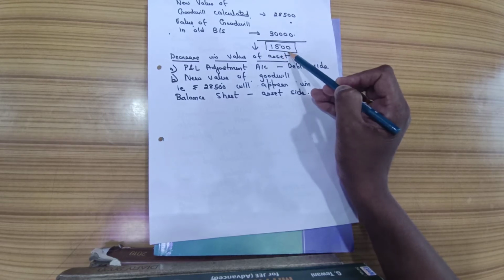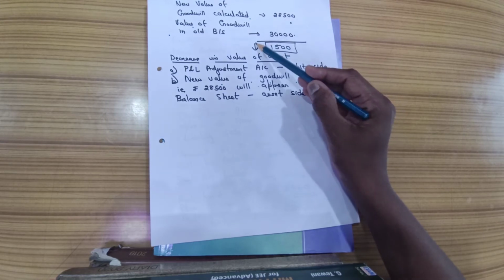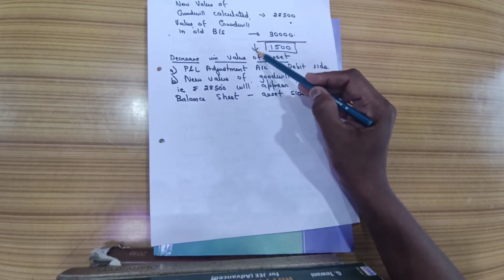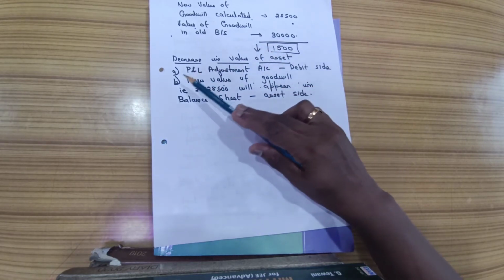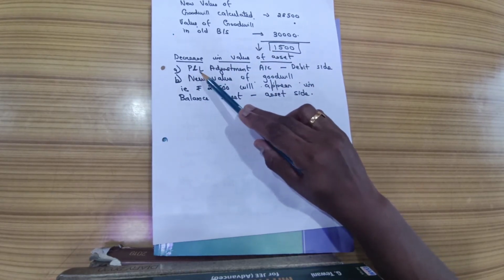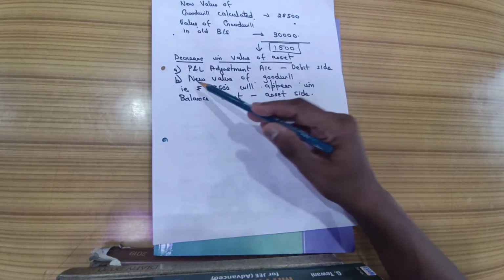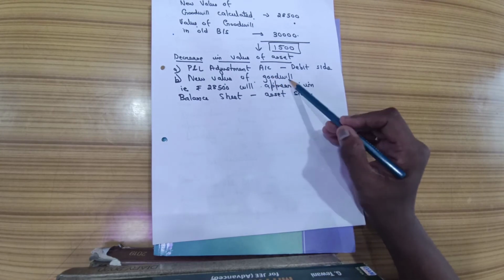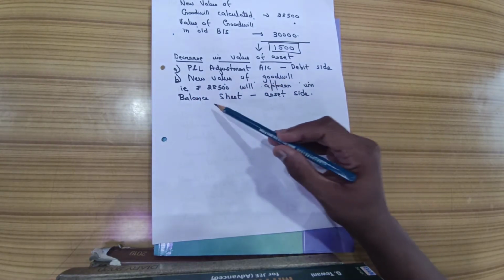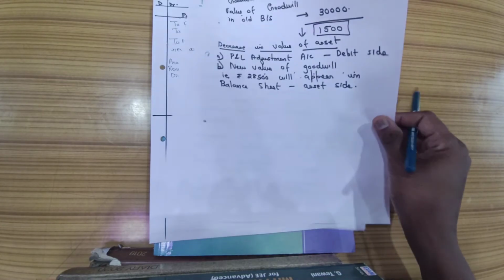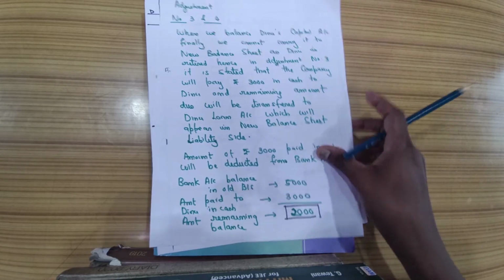How did I get this 1,500? 30,000 minus 28,500, but the new value is less, so there is a decrease in the value of an asset. The first effect would be on the profit and loss adjustment account, which side? Debit side. And the second effect, the new value of goodwill, that is rupees 28,500, will appear in the balance sheet, which side? Asset side.